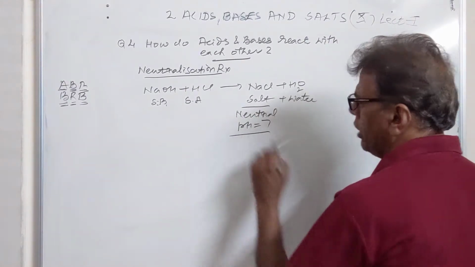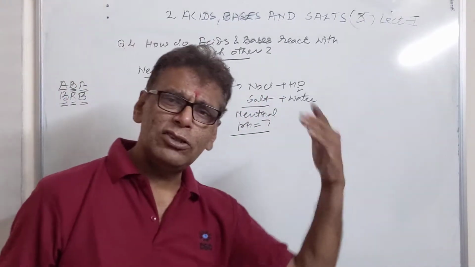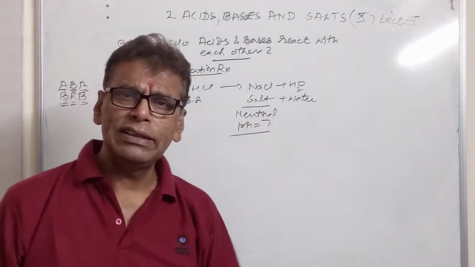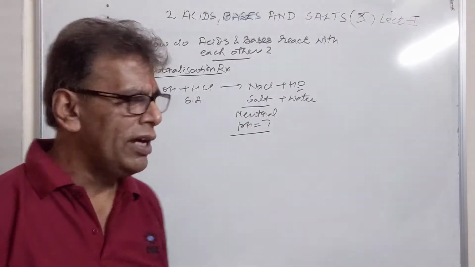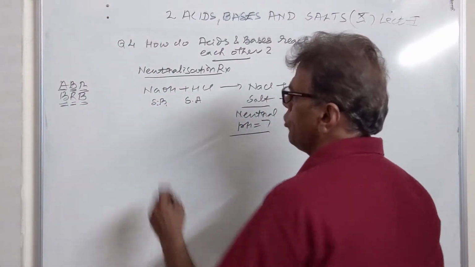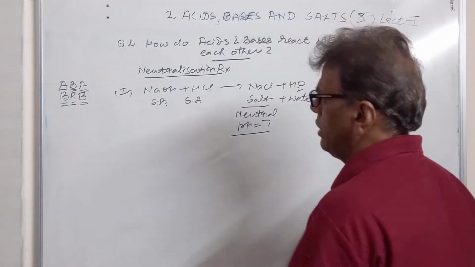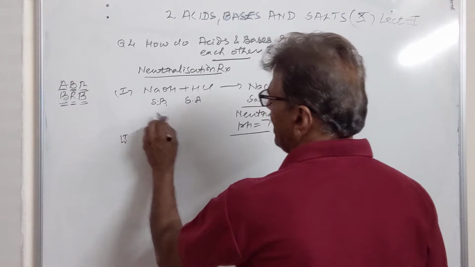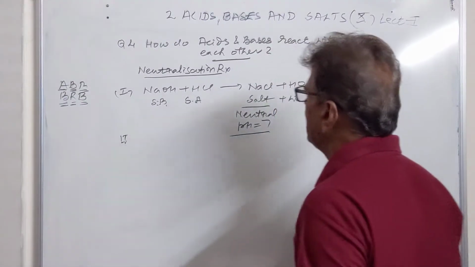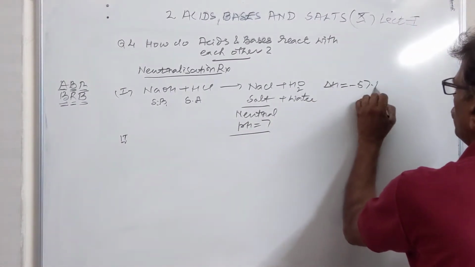solution will be 7 because both are parts of a strong base and a strong acid. So whenever they are dissolved in water, they will again produce NaOH and HCl, which will mutually neutralize each other. So strong base and strong acid produce neutral salts which do not harm our digestive system. If one of the acid or base becomes weak, then the heat evolved will be less. In this case, the heat evolved is 57.1 kilojoule per mole.